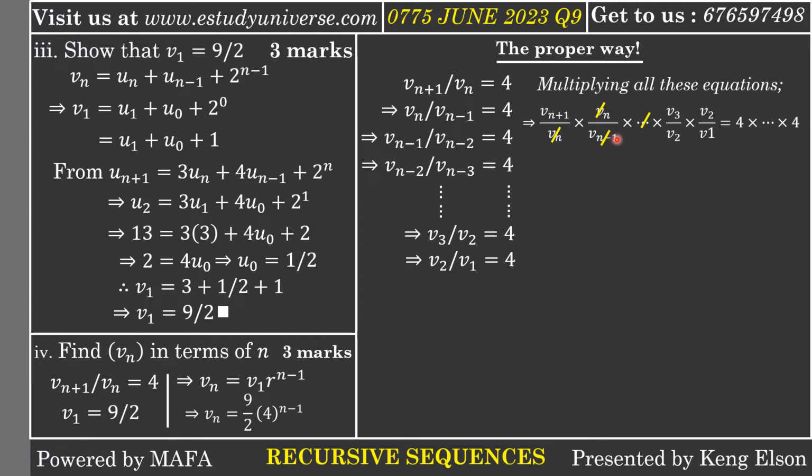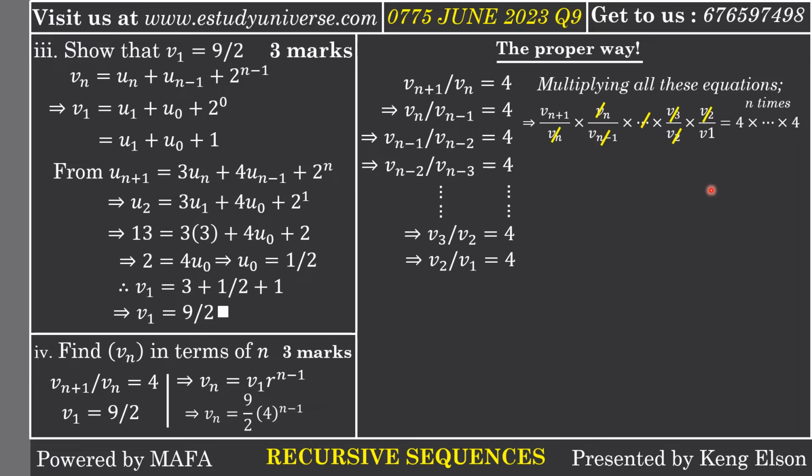The Vn minus 1 in the second term will cancel with the Vn minus 1 which will be in the numerator of the third term, and so on and so forth. So before this V3, there's going to be a term before the V3. The term before V3 over V2 is going to be V4 over V3. So the V3 will definitely cancel since it is in a denominator. And finally, the V2's are also going to cancel.